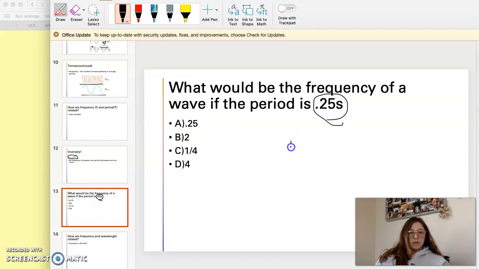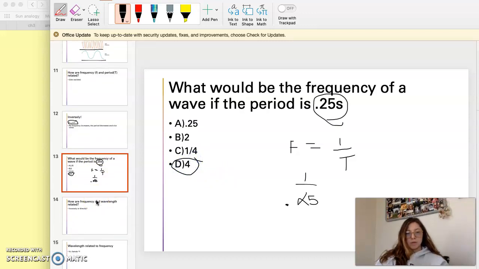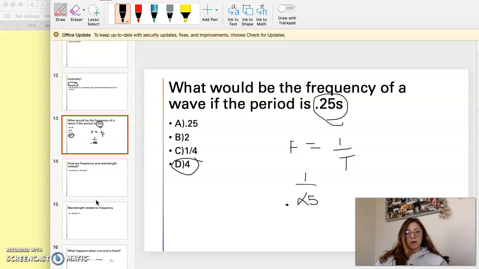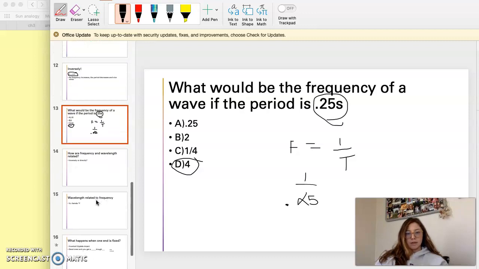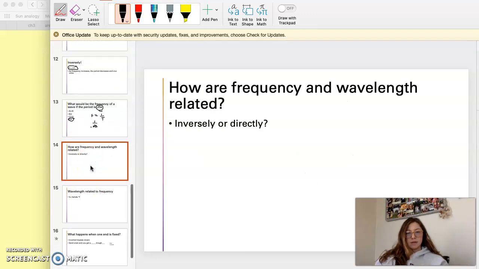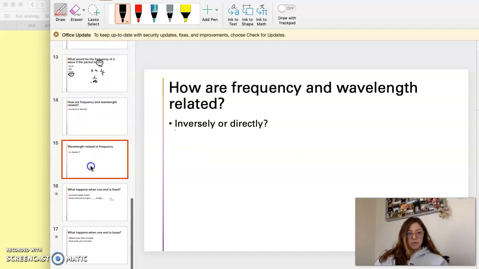Okay, so we need our formula. Frequency is equal to 1 over our period. And our period is 0.25, so 1 divided by 0.25. 1 divided by 0.25 would be what? D, right? 4. So the frequency would be 4. So within 1 second, we would see 4 wavelengths. So we noted that we found that relationship.